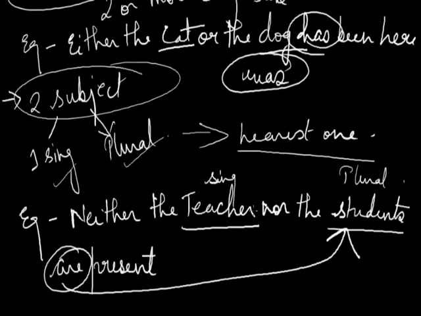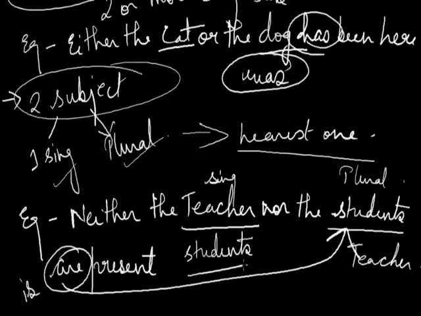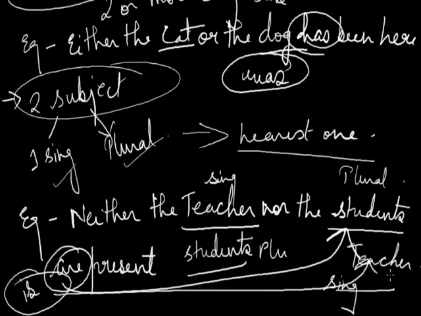But if I replace the subjects, that is neither the students nor the teacher, then the verb will be is. Again we are having two subjects, students and teacher. The first one is plural and the second one is singular, and the verb agrees with the nearest one, because the nearest one is teacher.